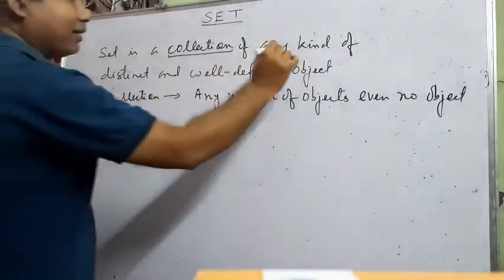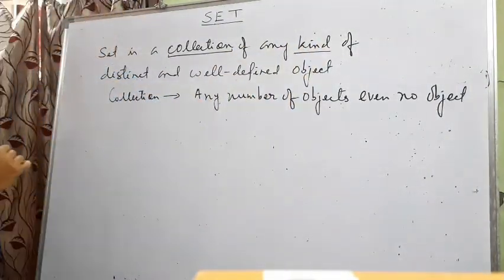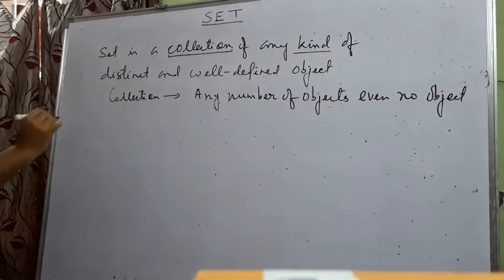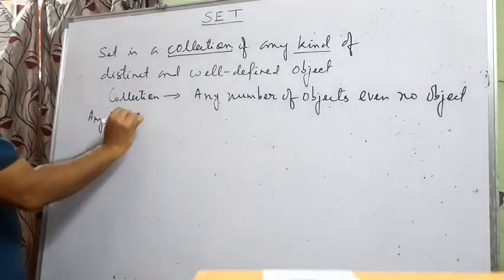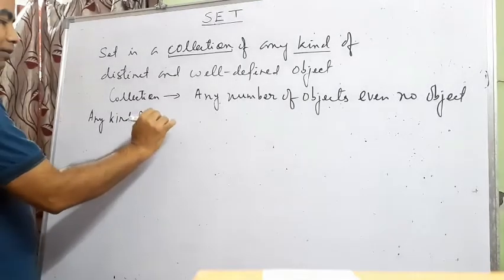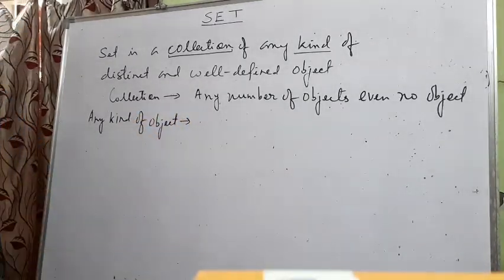Secondly, here I have written any kind of object. Why have I written any kind of object?